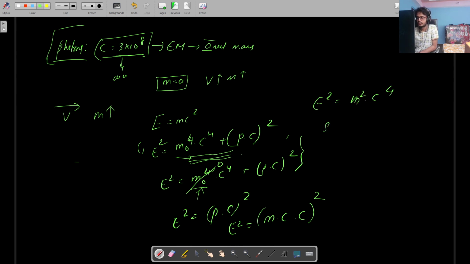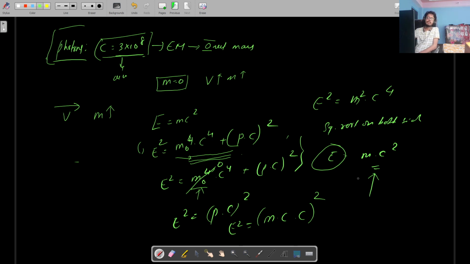So put square root on both sides, and we get E equal to M into C square. So this is only for light. Anything that is traveling at the speed of light will have this amount of energy, right?